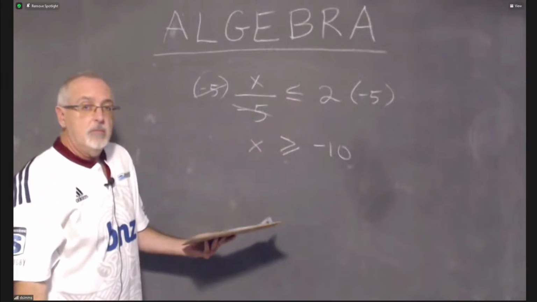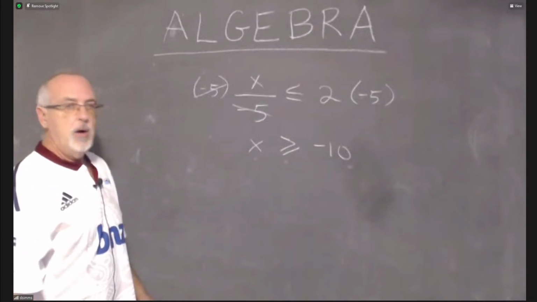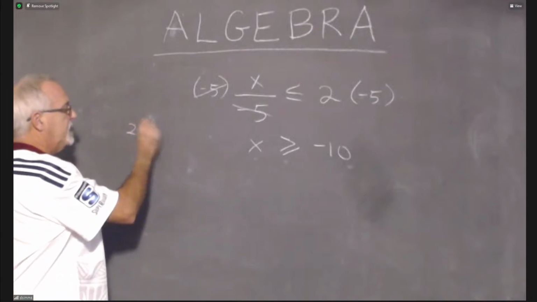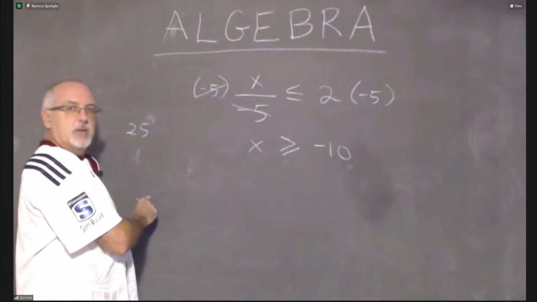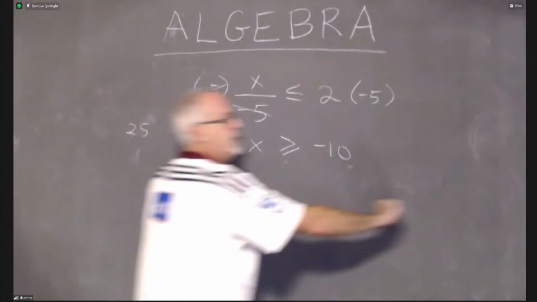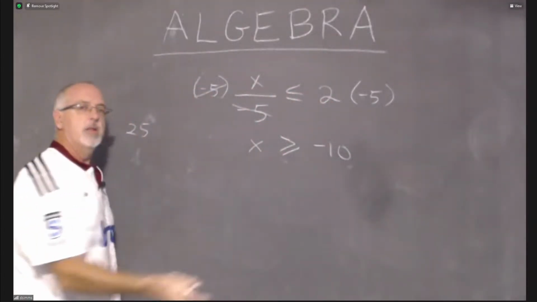And we can test it. Let's test it. What's a number that's greater than or equal to -10? How about 25? That's way greater than -10. -10 is way over to the left of 0 on our number line. 25 is way over to the right. So this has to be valid. 25 is greater than or equal to -10.